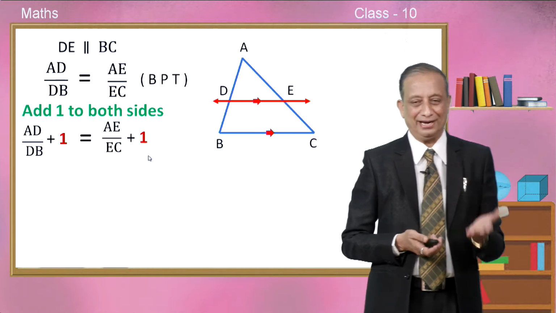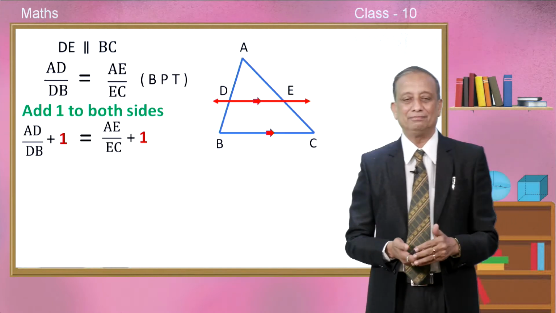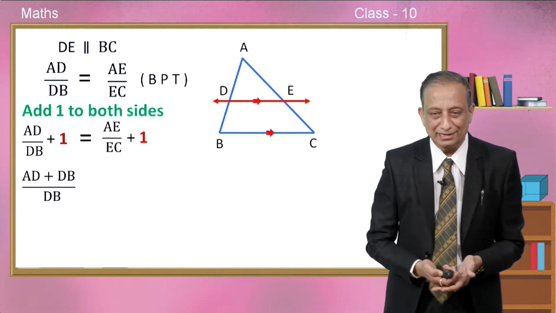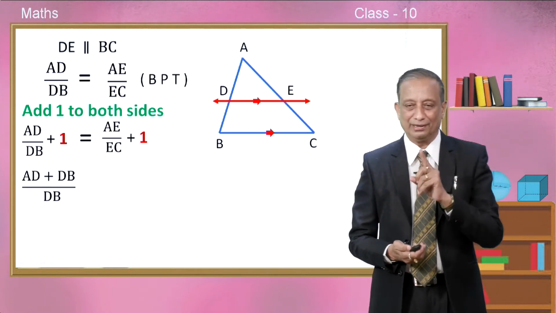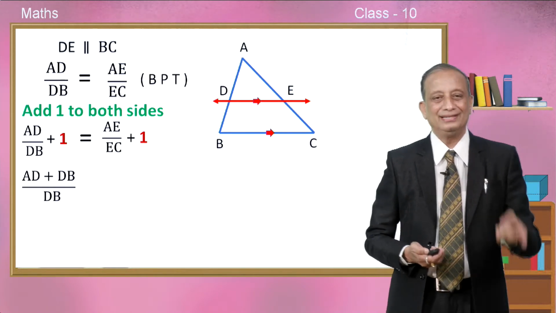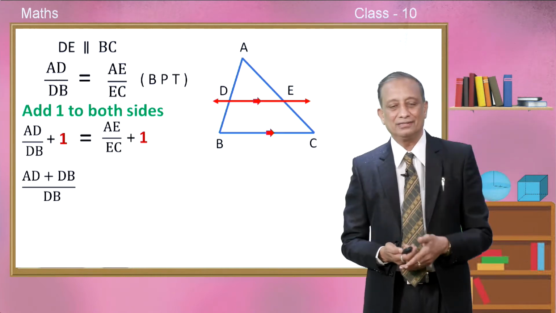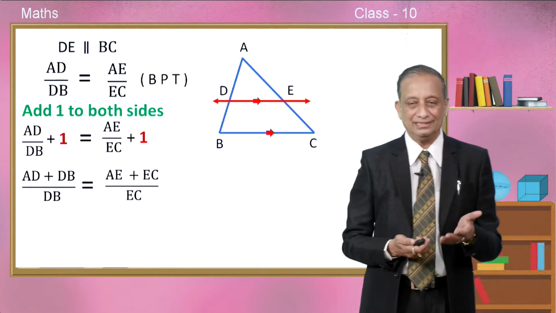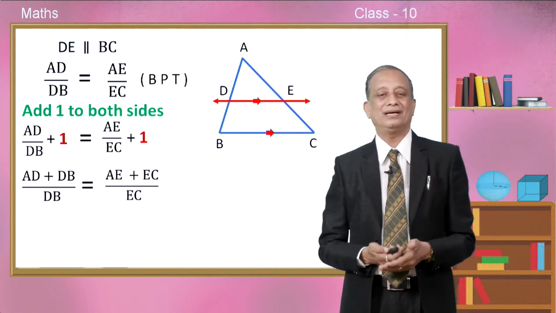Yes, you know fractions and addition of fractions, you assume that 1 as 1 divided by 1 and take LCM for DB and 1. So, definitely the LCM will be DB. So, divide that LCM by the denominator. So, DB by DB is 1, 1 times AD is AD plus DB divided by 1 is DB only, into 1 is DB. So, the numerator is clearly AD plus DB divided by DB is equal to, again on the right hand side, denominator is the LCM. So, the numerator is clearly AE plus EC.